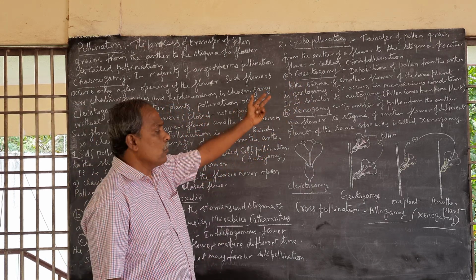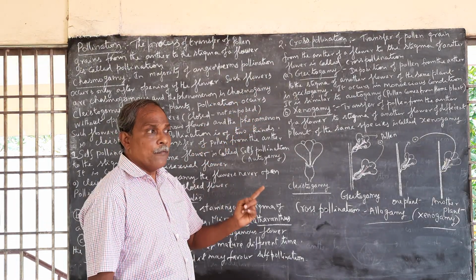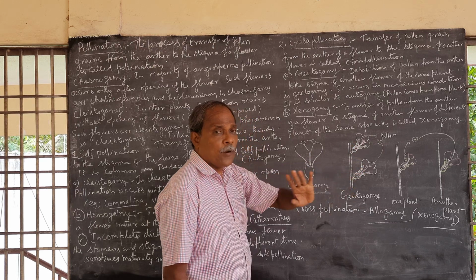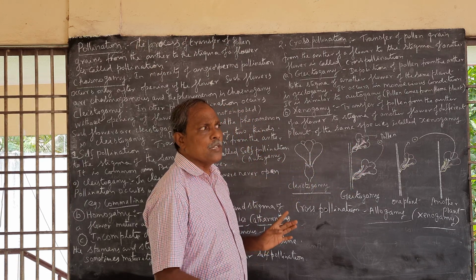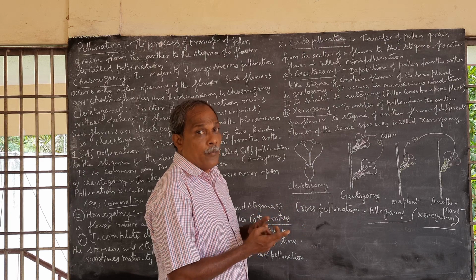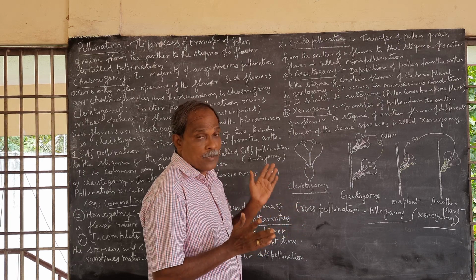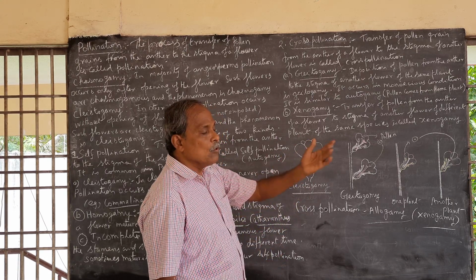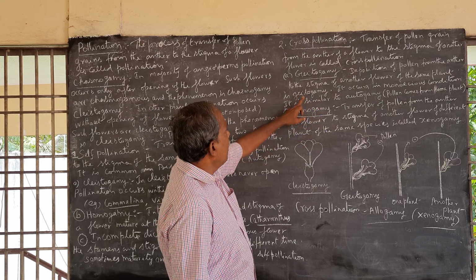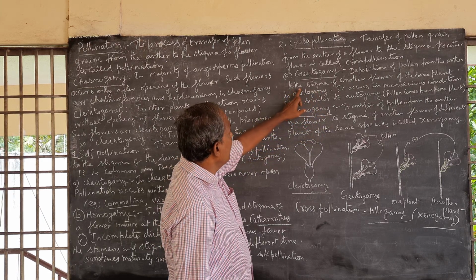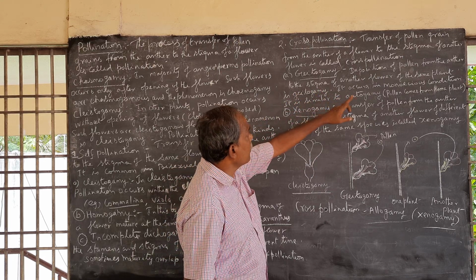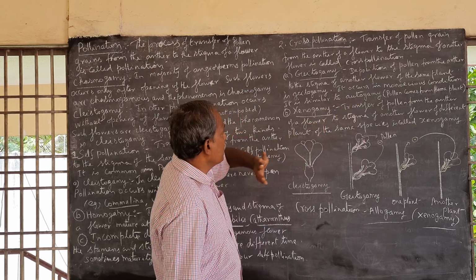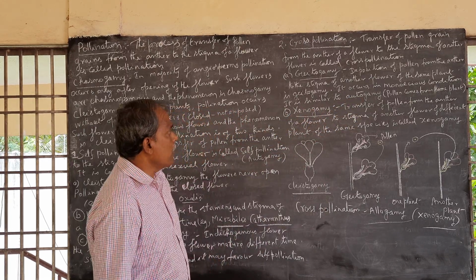It is of two kinds. Geitonogamy: transfer of pollen grain from the anther of a flower to the stigma of another flower of the same plant. It is possible in monoecious plants, meaning male and female flowers, sexes separate, are present in the same plant. It is similar to autogamy, as the pollen comes from the same plant.